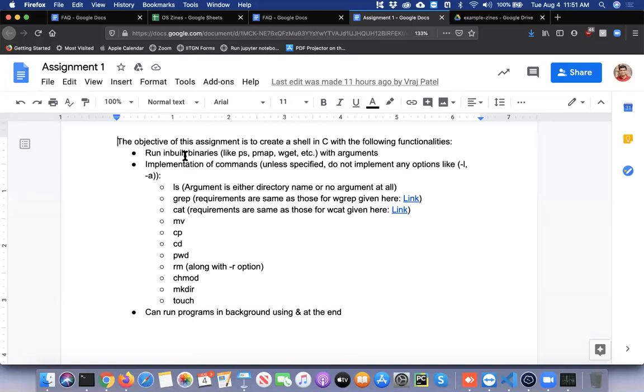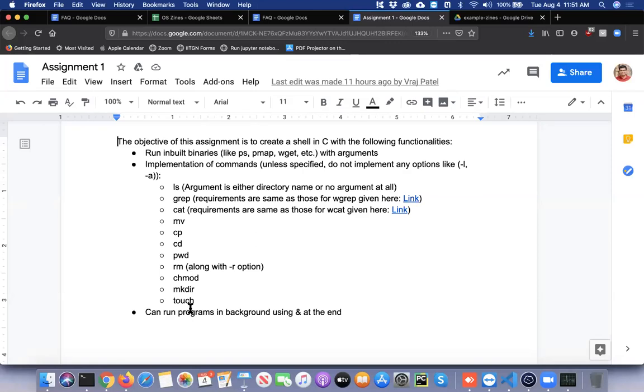It has to tokenize the input. It has to understand what command is being run. And then you have to implement some commands on your own. Things like ls, which is to list the contents of a directory, and grep, which is used to search for certain patterns in certain strings, cat to show the contents of a file, move, copy, change directory, show the current directory, change the permission, make directory, touch.